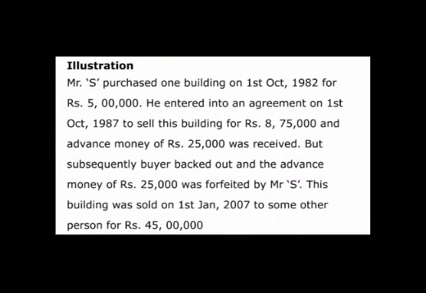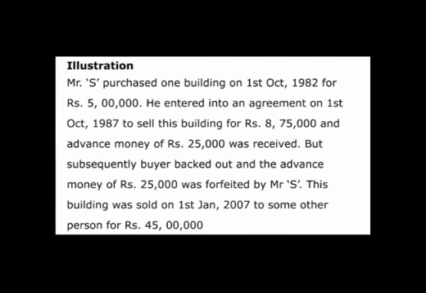Say, Mr. S purchased one building on 1st October 1982 for rupees 5 lakhs. He entered into an agreement on 1st October 1987 to sell this building for rupees 8,75,000, and advance money of rupees 25,000 was received. But subsequently, the buyer backed out and the advance money of rupees 25,000 was forfeited by Mr. S. This building was sold on 1st January 2007 to some other person for rupees 45 lakhs.